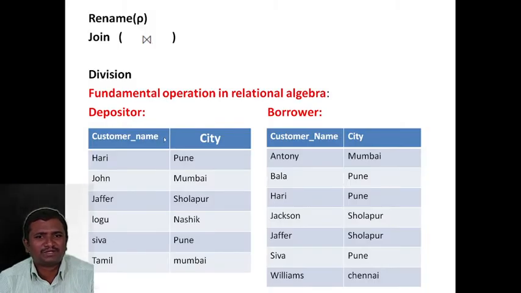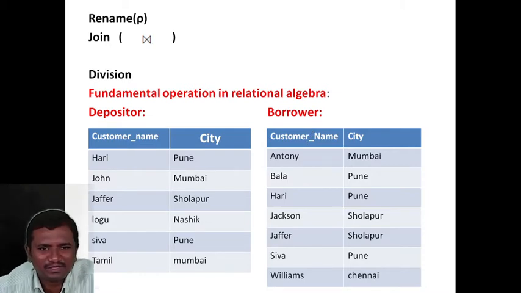You see customer name, city in depositor and borrower. Depositor union borrower means combine two tables, and the duplicate values are eliminated. So what are all the tuples displayed in the output? Hari, Pune; John, Mumbai; Jafar, Solapur; Logu, Nasik; Siva, Pune; Tamil, Mumbai. So how many tuples? 1, 2, 3, 4, 5, 6.